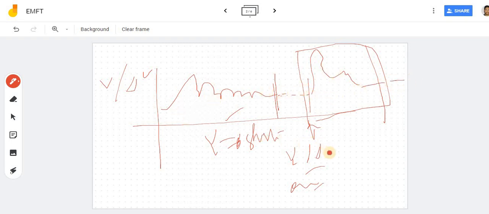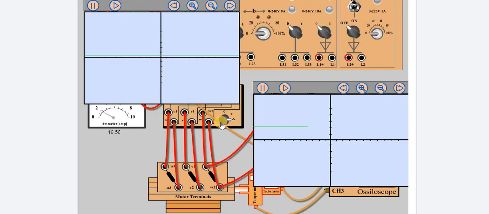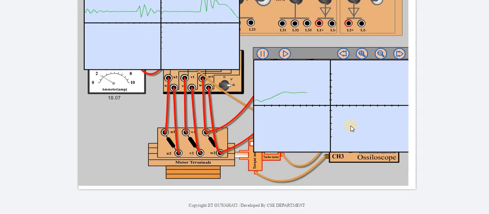If we start with, you are supposed to consider that you are starting with delta. Okay, you are starting with delta.